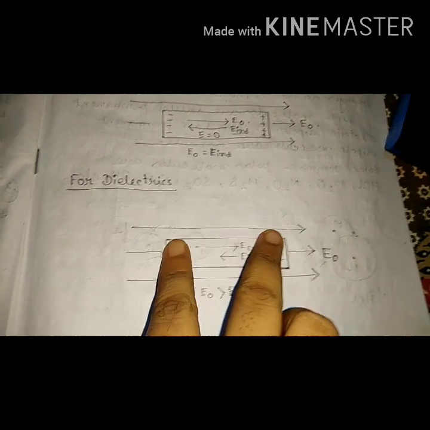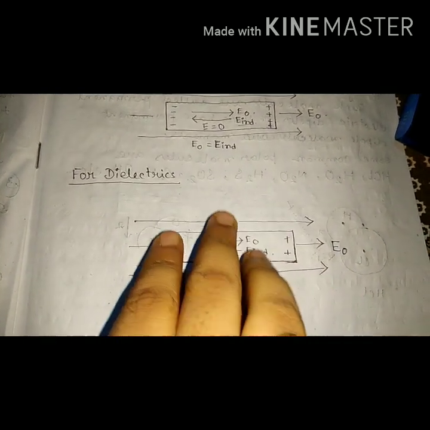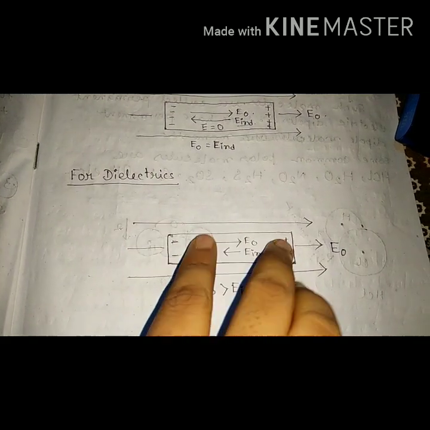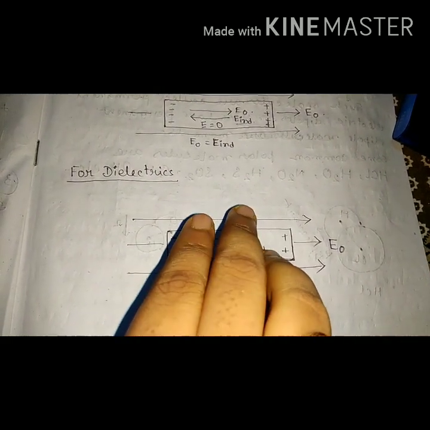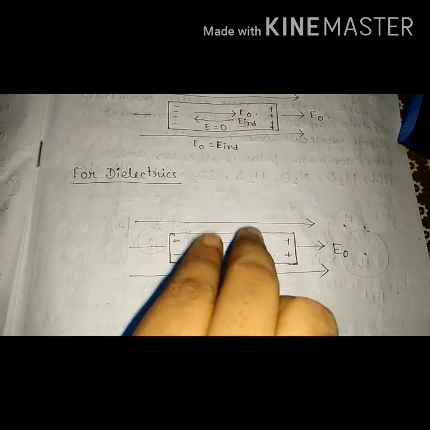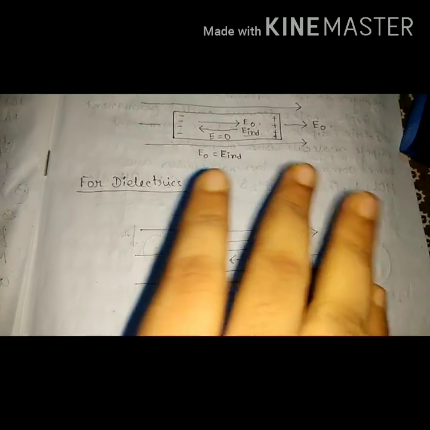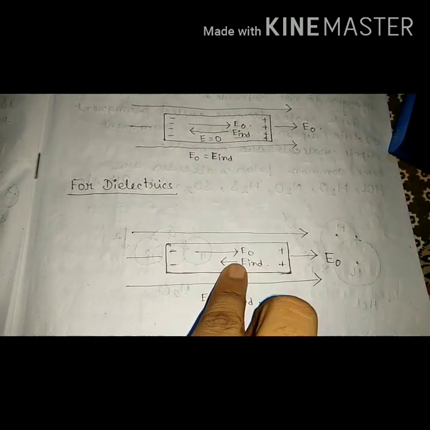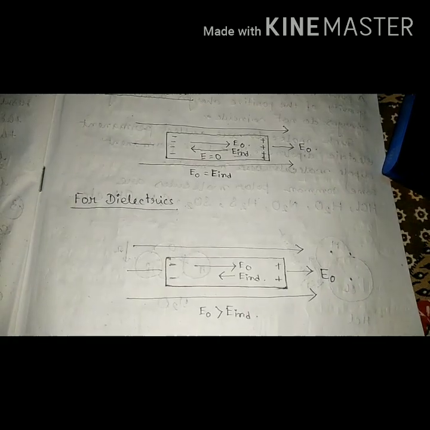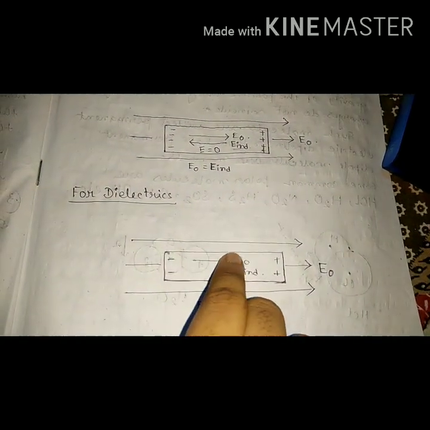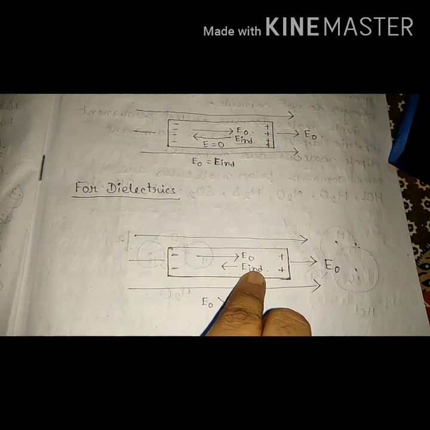So due to this reorientation inside the molecules, it induces a dipole moment, and due to that dipole moment an electric field is induced which opposes E0, the external electric field. It just opposes, it does not cancel. See here, in the conductor the arrow signs of E0 and E induced are the same, that means the magnitude is the same but the direction is opposite. But here you see that E0 is larger than E induced.